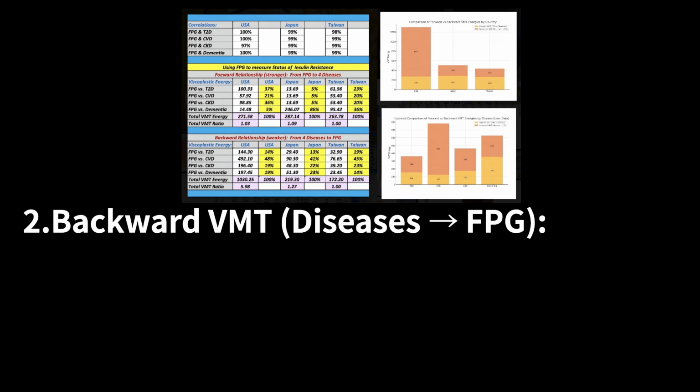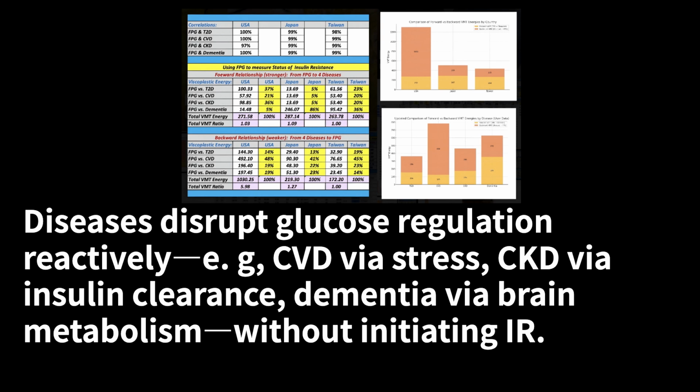2. Backward VMT, diseases to FPG. Diseases disrupt glucose regulation reactively, e.g., CVD via stress, CKD via insulin clearance, and dementia via brain metabolism, without initiating IR.